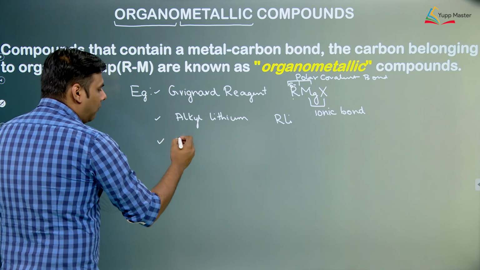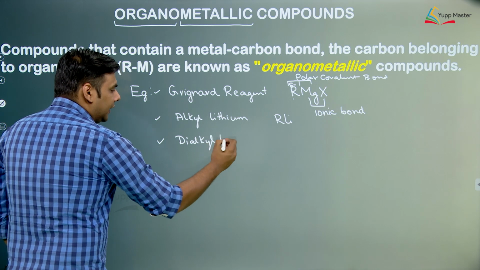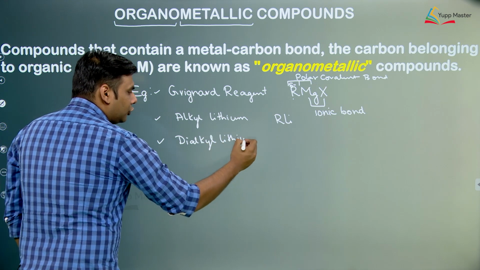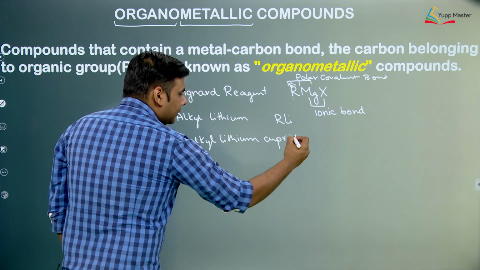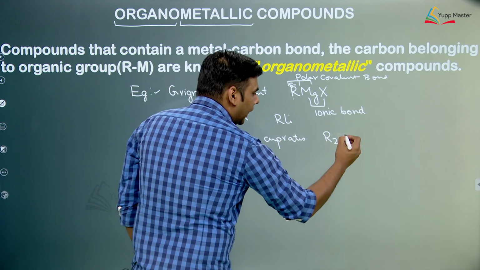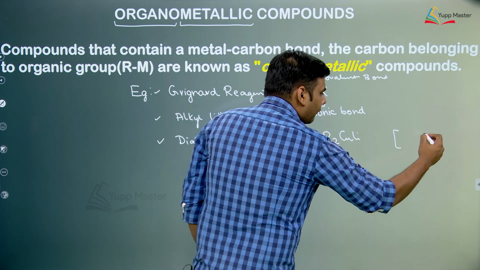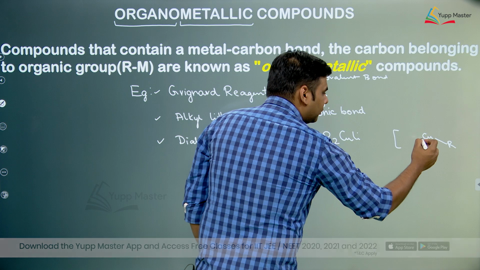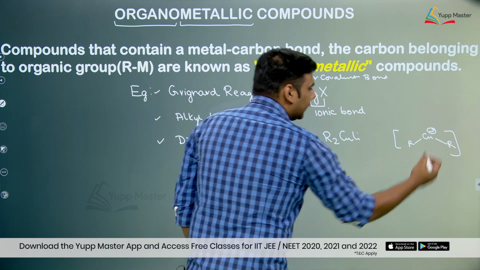Similarly we can have dialkyl lithium cuprates, something like R2CuLi. Now in this, the two alkyl groups are attached to copper and overall this is having a negative charge.